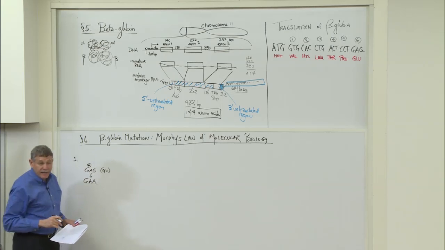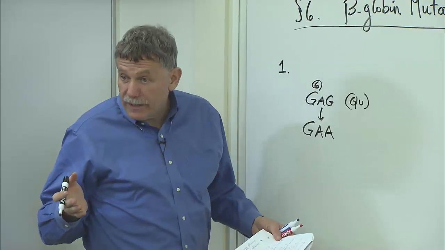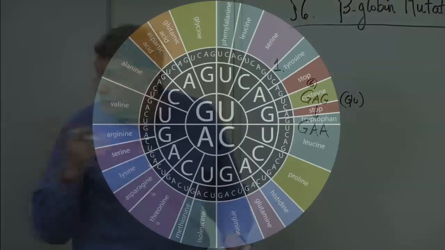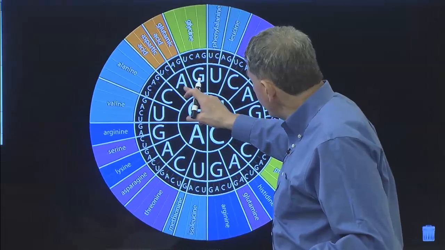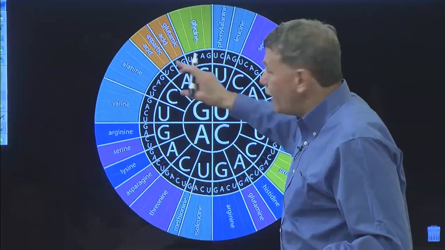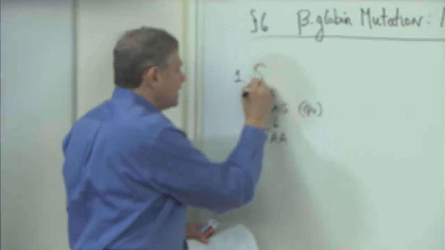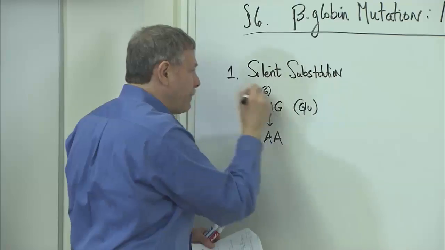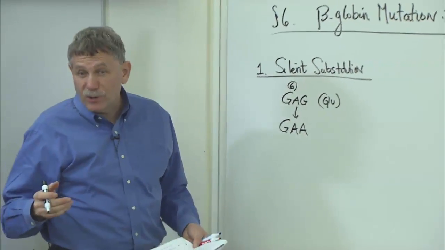Somehow in copying the DNA, a mistake is made and that G becomes an A. Happens at some rate. Why not? What would that do? Nothing. GAA, we still get glutamic acid. Let's call that a silent substitution. Silent substitutions happen, but they're silent because they don't change the amino acid.